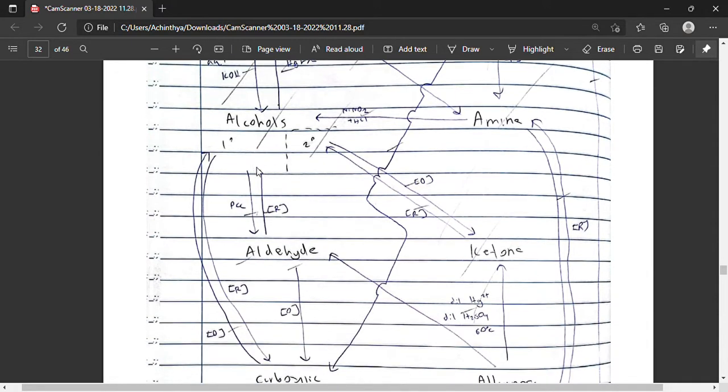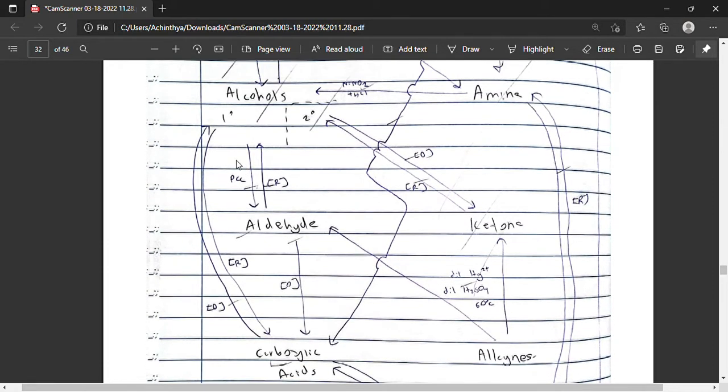Primary alcohols can be turned into aldehydes using a weak oxidizing agent like pyridinium chlorochromate. Otherwise, if we were to use a strong oxidizing agent like H plus KMnO4, it will convert the primary alcohol into carboxylic acid directly.